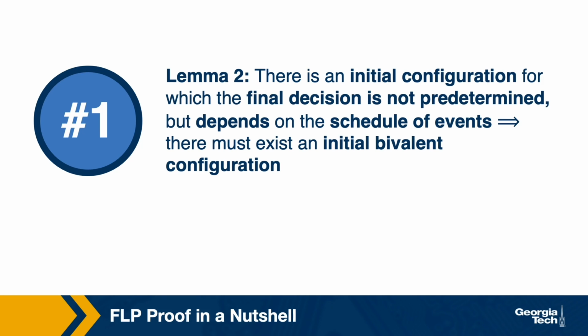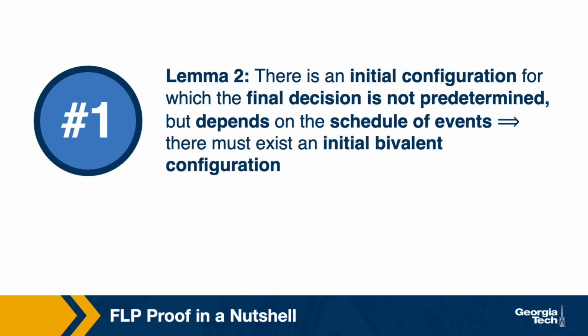So if it turns out that that one single process is the one that's faulty, then the admissible run, which gets executed within the context of each of the two configurations, is actually the same, since the faulty processor will not contribute in either way to the runs that get executed from those initial configurations. So in such a scenario, starting from the same initial configuration, you can reach a 0 or a 1. This is an example of a configuration without a predetermined outcome, and it's also proof that such an initial state does exist.